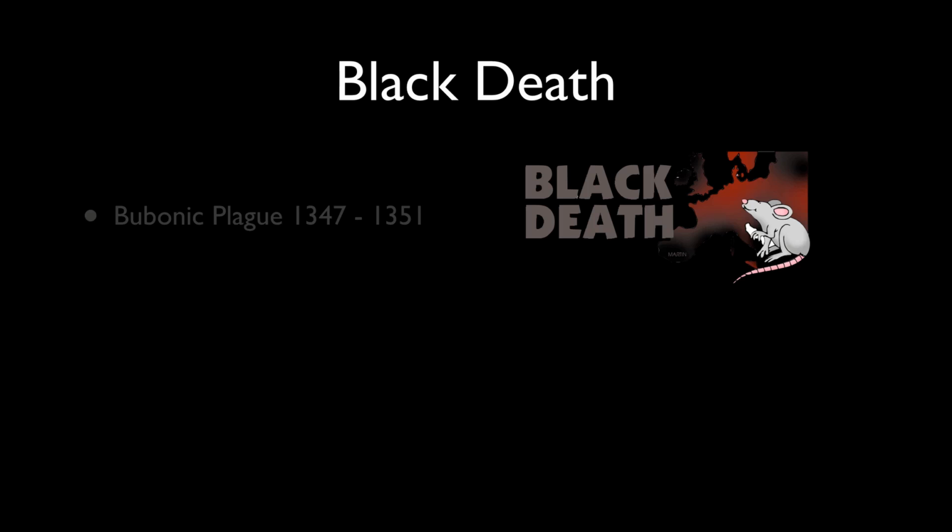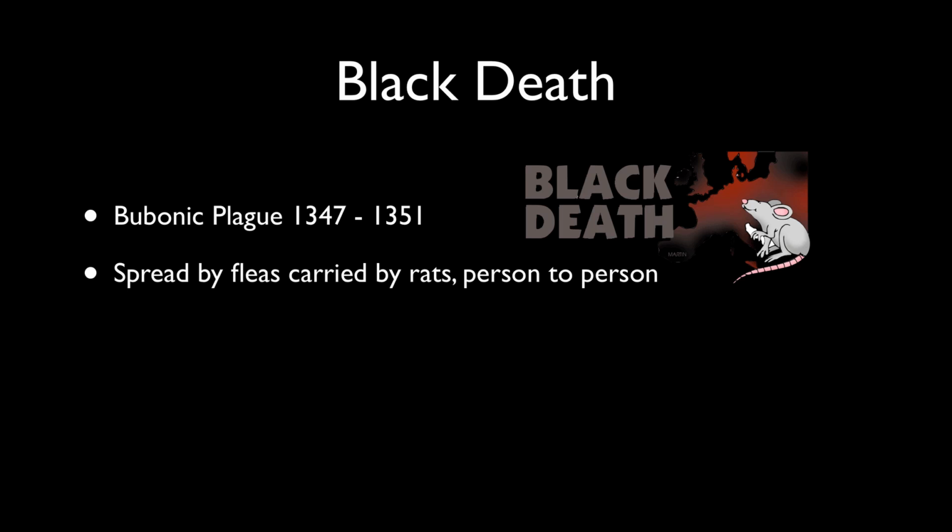The Black Death is also known as the bubonic plague. It's a disease that swept through Europe from 1347 to 1351, spread by fleas that were carried on rats, but the fleas would jump onto people and bite them, giving them the disease. It could also be passed person to person. By the end of the Black Death, estimates are between one third and two thirds of Europe's population had died.